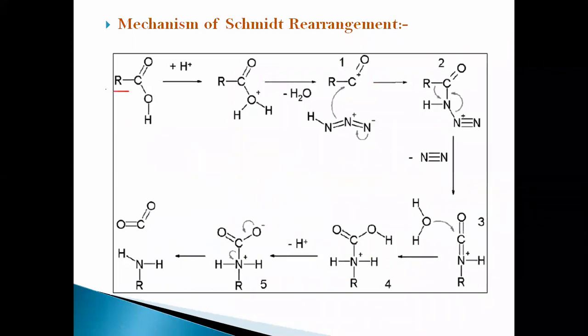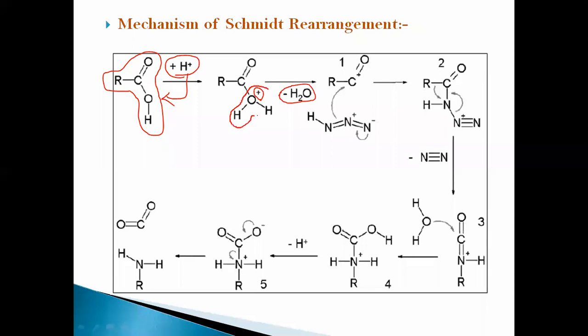In the mechanism, the carboxylic acid undergoes protonation, addition of a proton towards the hydroxyl of the carboxylic acid. There is a formation of a positive charge on oxygen of the carboxylic group, followed by loss of water molecules.